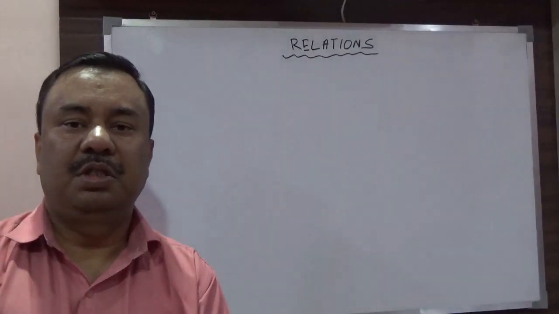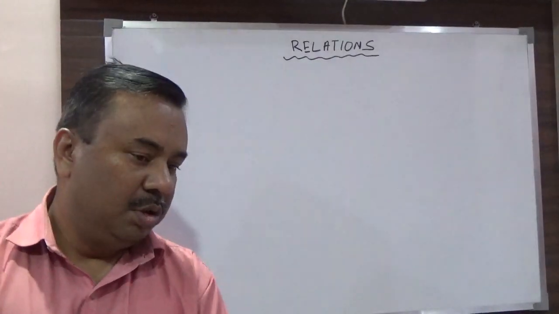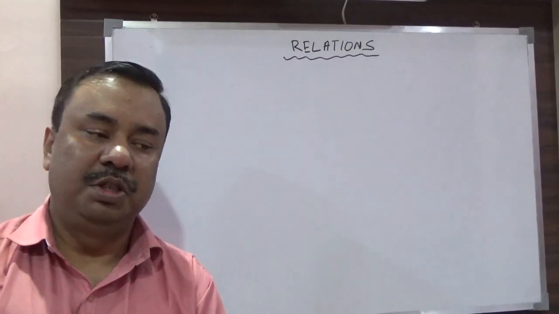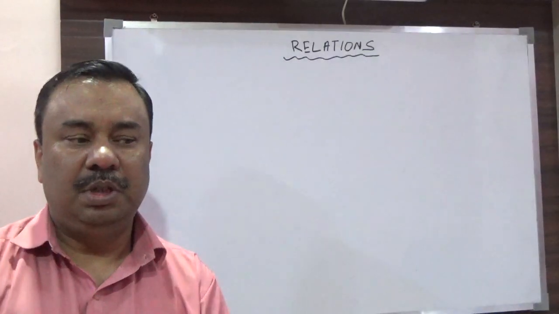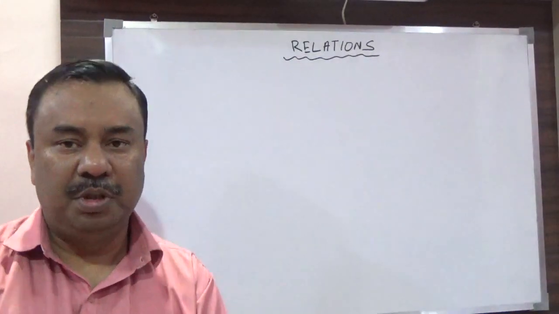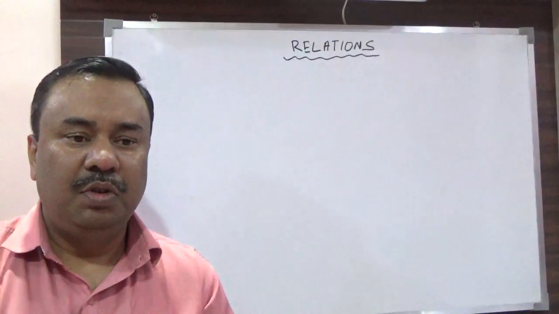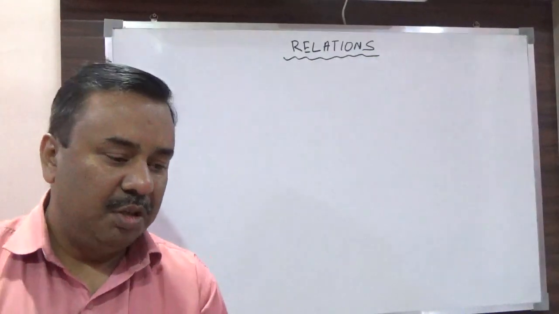This is my first video for standard 12th. So the first chapter that you have to study in class 12th is on relations. I expect that all of you must have studied something about sets, subsets and supersets, because, as you know, what is a set? A set is a collection of some well-defined objects. Okay, it is a collection of well-defined objects.